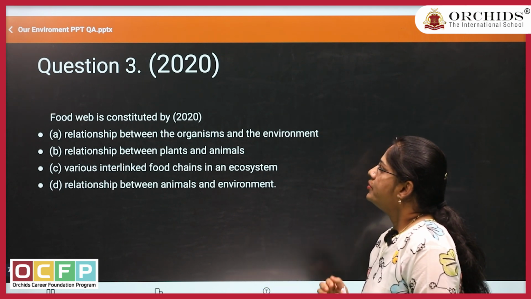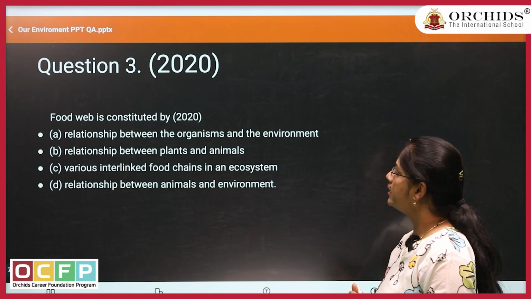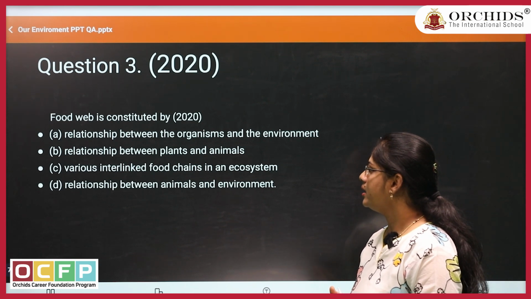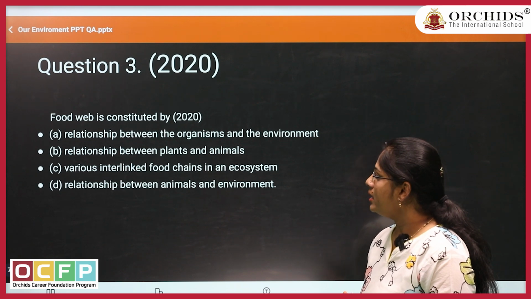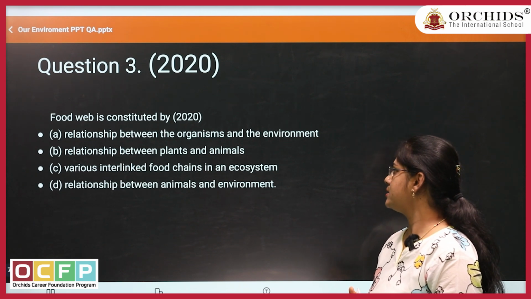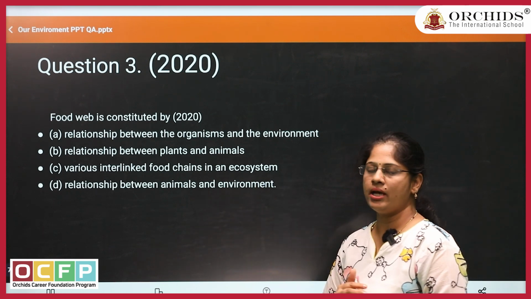Food web is nothing but the relationship between the organisms and their environment. Second option is relationship between plants and animals. Various interlinked food chains in an ecosystem. Relationship between animals and their environment.